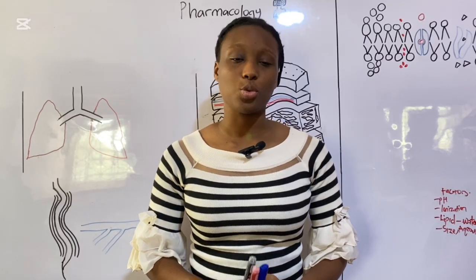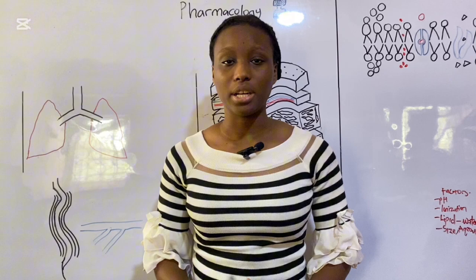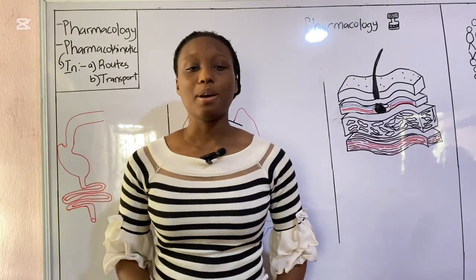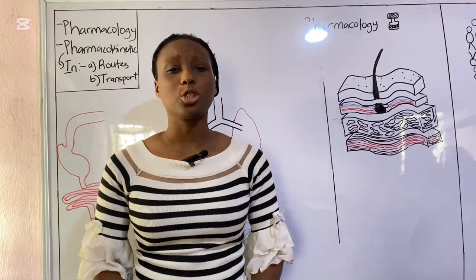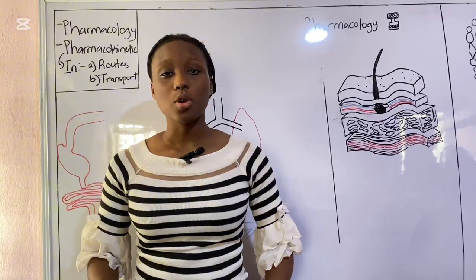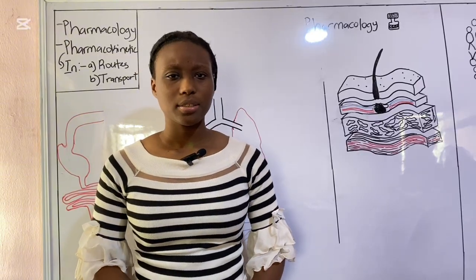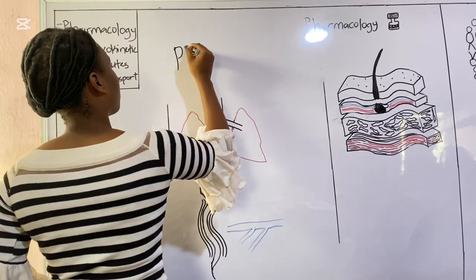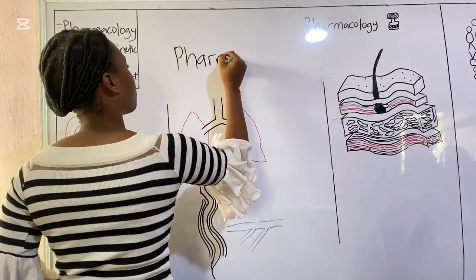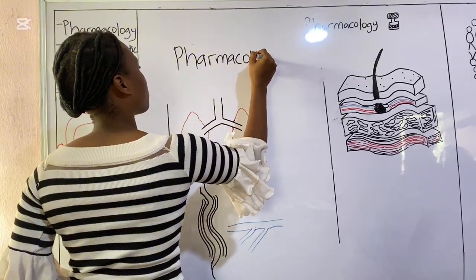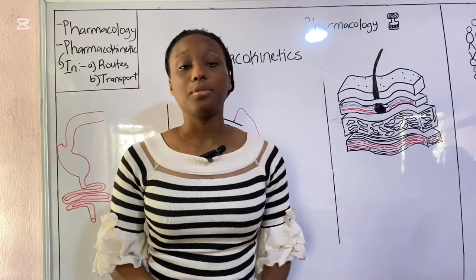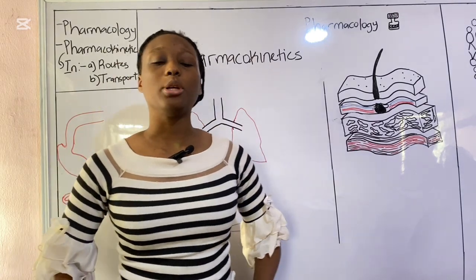Pharmacology is divided into pharmacokinetics and pharmacodynamics. But for the purpose of this video, we will be starting with pharmacokinetics. What is pharmacokinetics? Pharmacokinetics is the study of how a drug moves in, through, and out of the body. Now, pharmacokinetics is the study of the movement of drugs in the body.